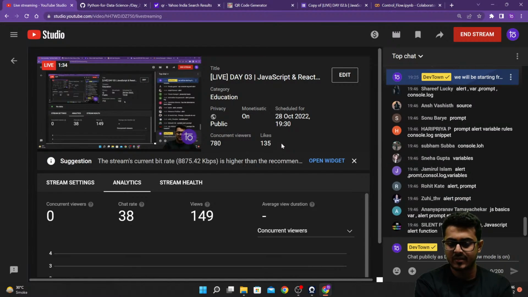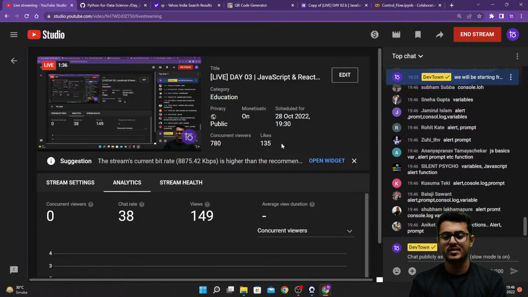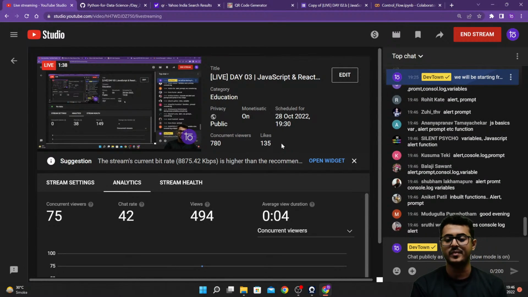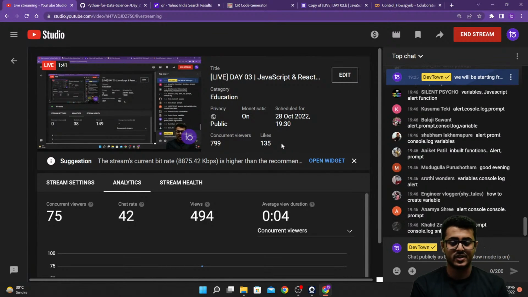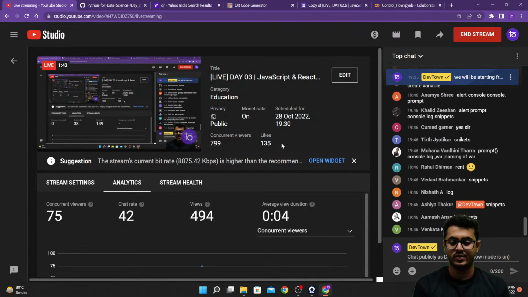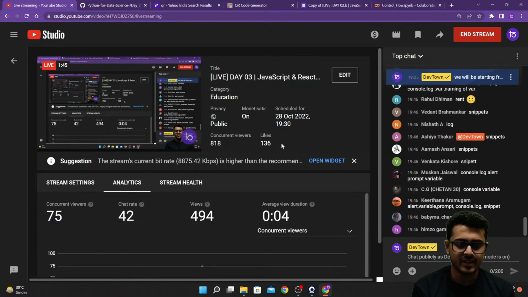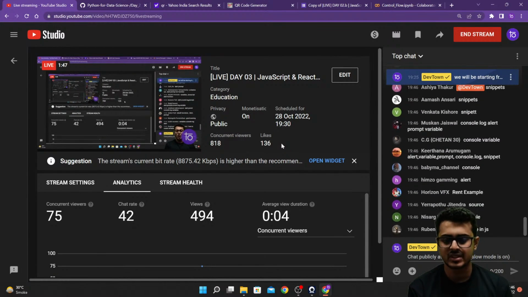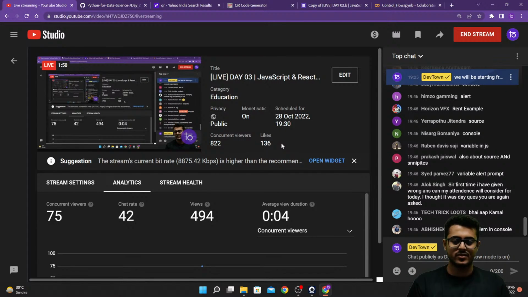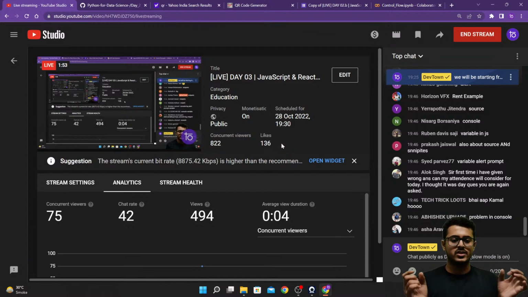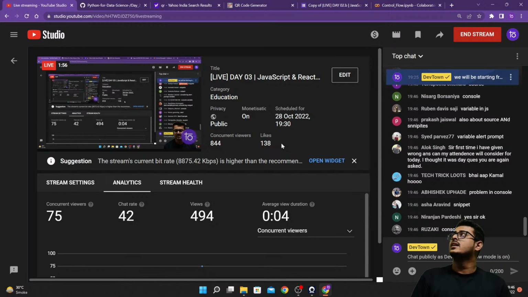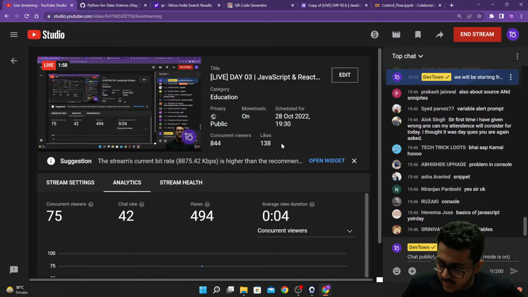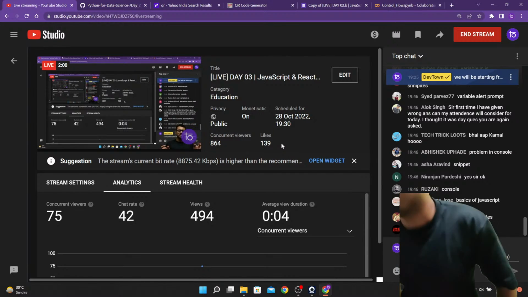Today we'll be learning about functions, guys. Yesterday we had learned about some of the basics of JavaScript. Today our main goal is to learn about functions and how to create our very own functions. Up till now we are able to understand one thing about functions, that somebody has written a long piece of code and you are easily able to just use the name of the function to use it. For example, let me give you an example right now.